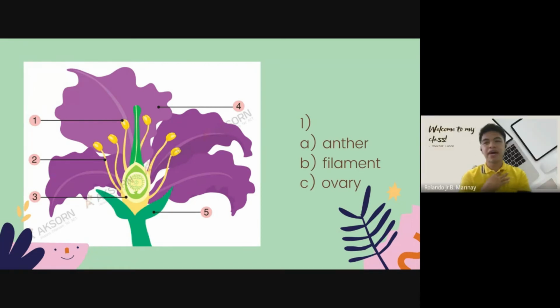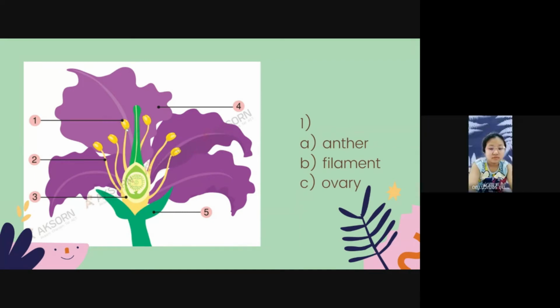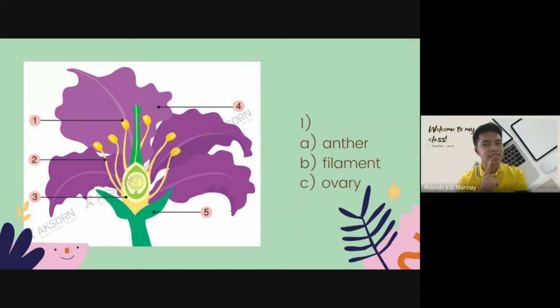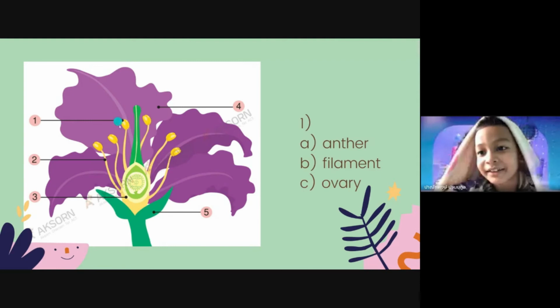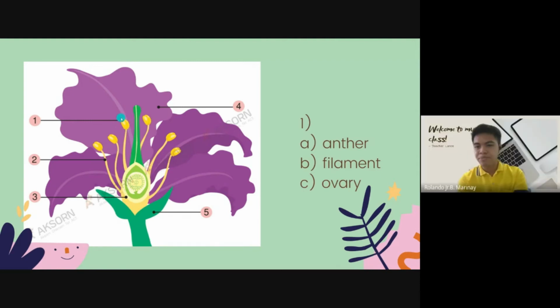What part of a flower is this? What's this, everybody? Answer. Remember, okay? What's this? Number one. What's this? Answer. Okay, yeah. Remember, don't forget.